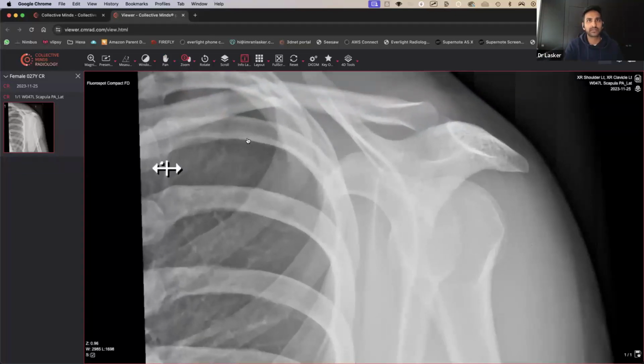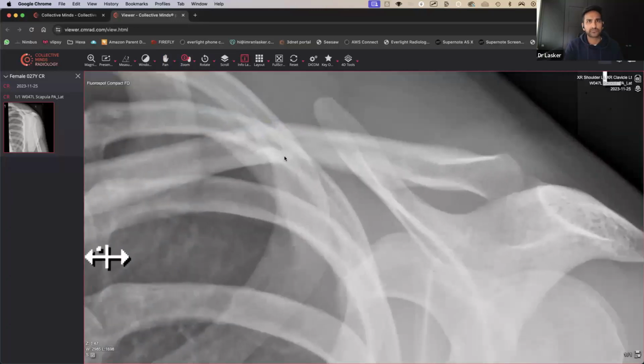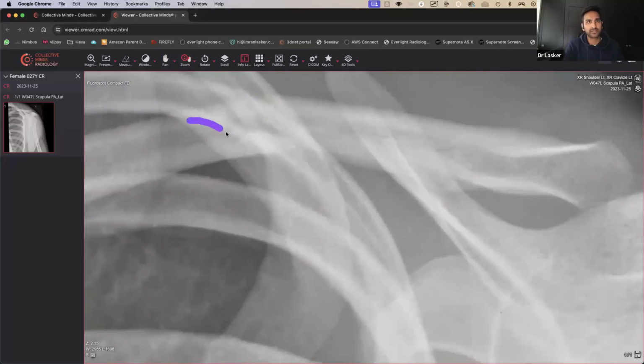Why is that not aligned? Things should be fairly smooth inside the human body. But this, again, if you look closely, does a little dip like this and carries on. So let's zoom in a bit more. And now hopefully you can see that there is a line going like this, and a line doing this and going like this, and you can't really explain it as lung markings or anything else. And because you've got the angulation as well, that does look like there is a fracture of the mid clavicle. As I draw your attention to it, you start to see that, yeah, this doesn't look quite right. That does look like there is a fracture.